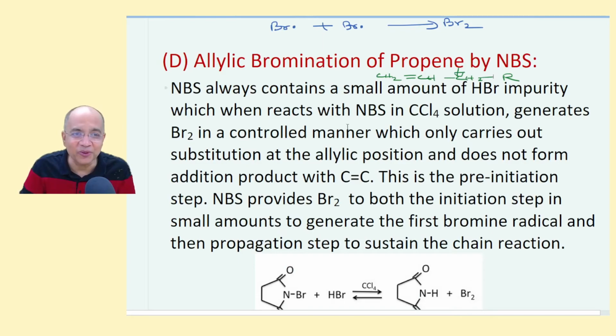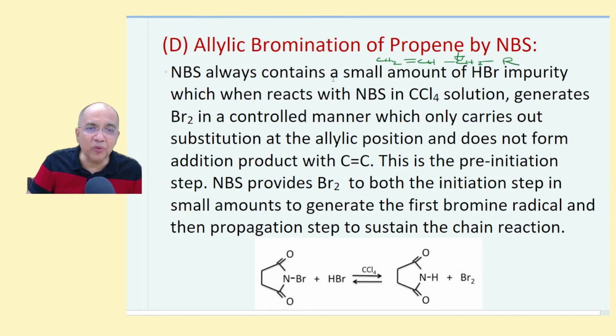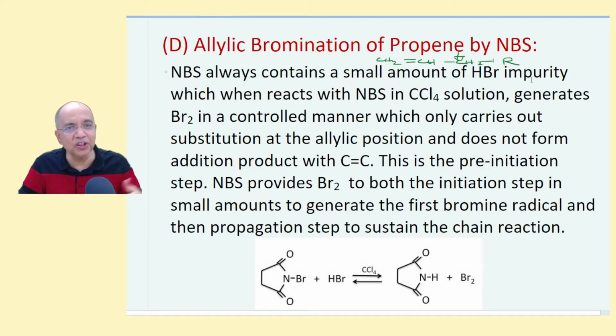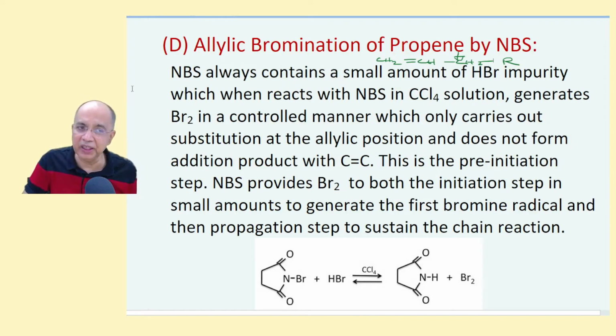So let me read out. The reagent responsible for allylic bromination is NBS. Allylic chlorination can be done by NCS in a similar type of compound. NBS is N-bromosuccinimide, and NCS is N-chlorosuccinimide. NBS always contains some amount of HBr as impurity, and the preparation is such that NBS will invariably contain some HBr impurity.